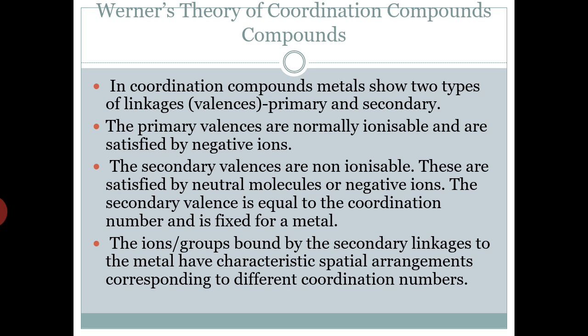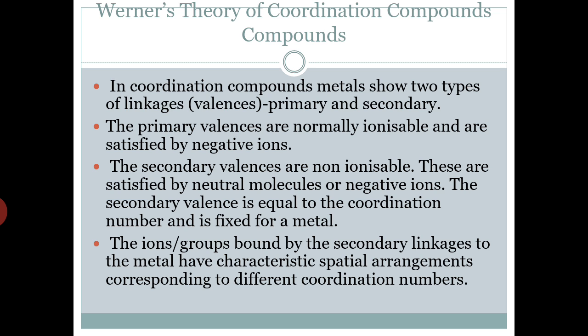So he said that in coordination compounds, the metal shows two types of linkages, primary and secondary. Totally clear that secondary valencies are within the coordination sphere, and the primary one is that which just satisfies the valency. The secondary valency is the coordinate one, which is from the coordination bond.